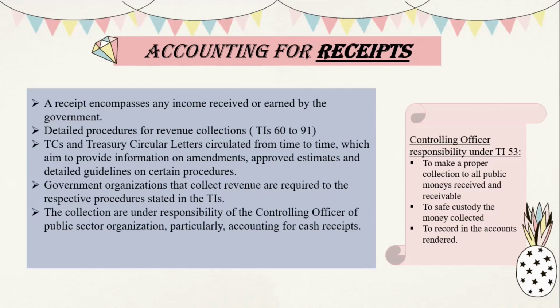Government organisations that collect revenue are required to follow the respective procedures stated in the Treasury Instruction. The collection is under the responsibility of the controlling officer of the public sector organisation, particularly accounting for cash receipt. Controlling officer responsibilities under Treasury Instruction 53 are to make a proper collection of all public monies received and receivable, to safe custody the money collected, and lastly to record in the account rendered.